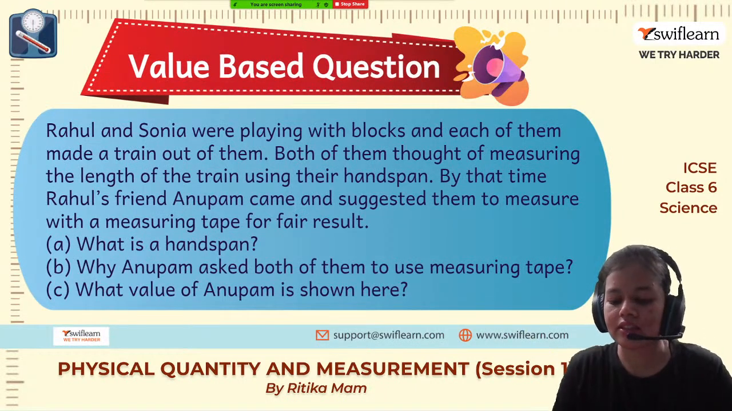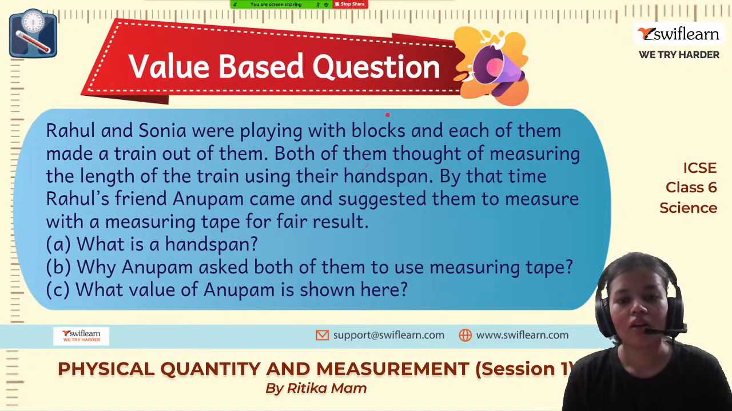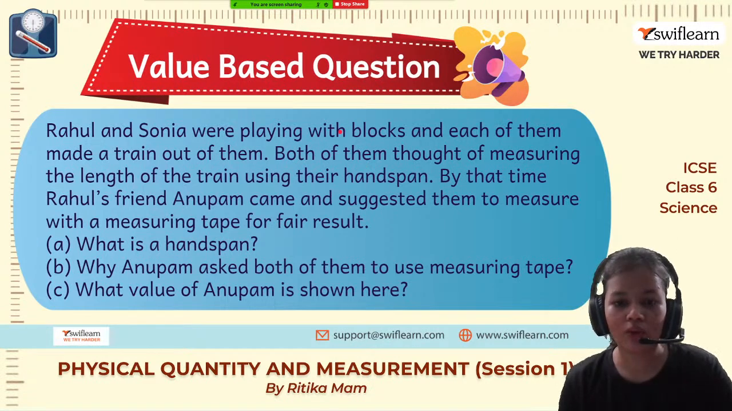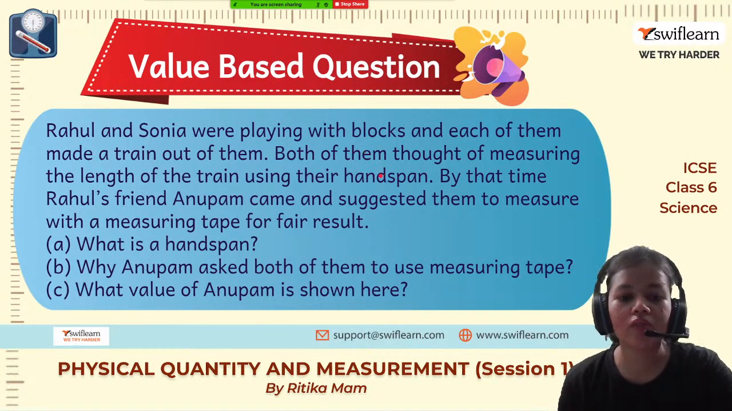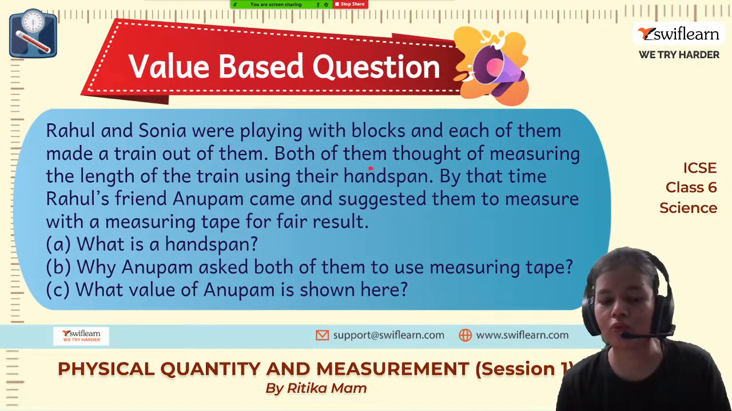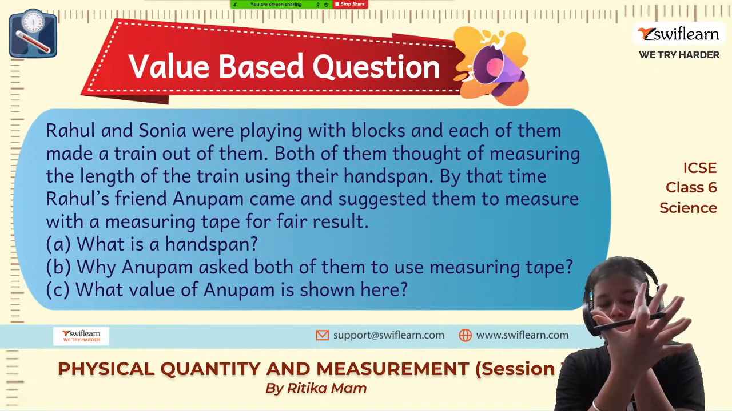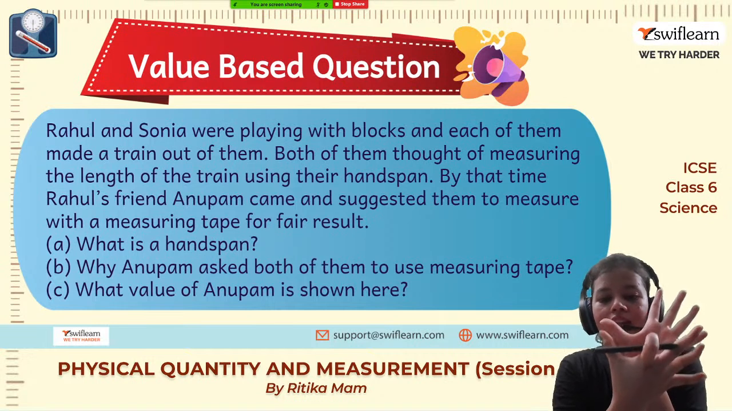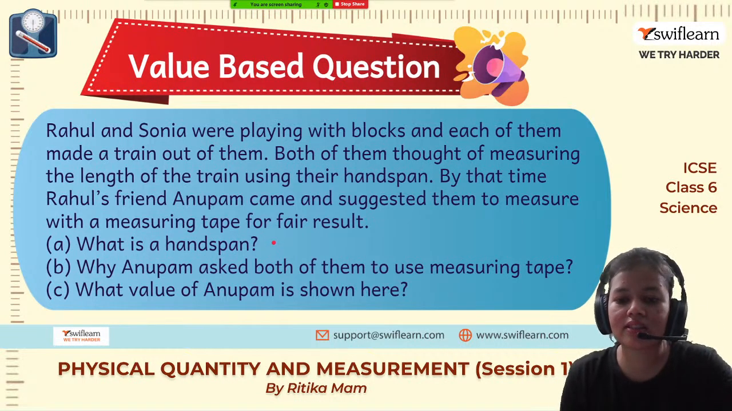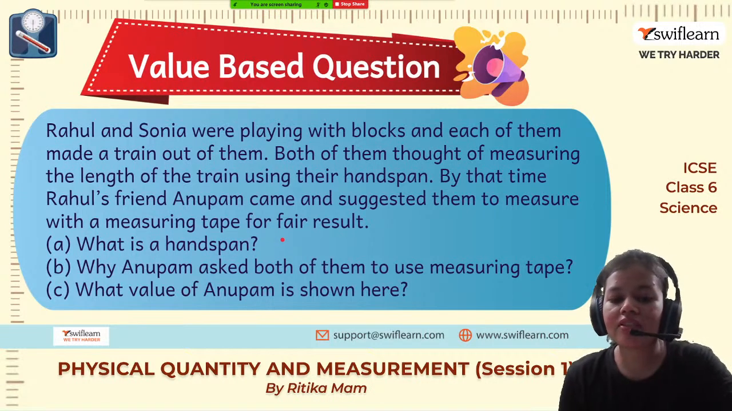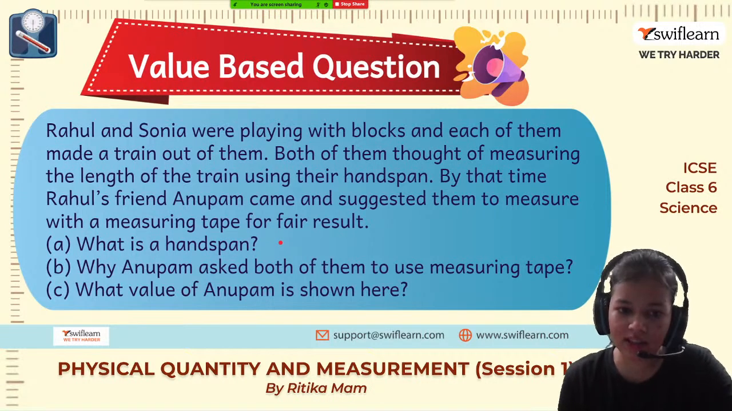So then there is a value based question which says Rahul and Sonia were playing with blocks and each of them made a train out of them. Both of them thought of measuring the length of the train using their handspan. So what is handspan? This is this particular length. It is known as handspan. By that time, Rahul's friend Anupam came and suggested them to measure with the measuring tape for fair result.